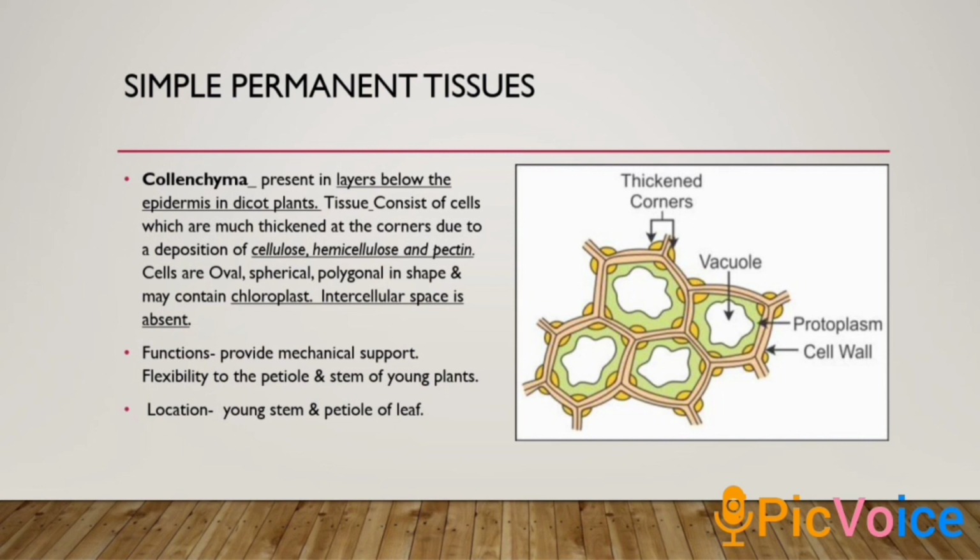And now what about functions? The function is to provide mechanical support and flexibility to the petiole and stem of young plants.